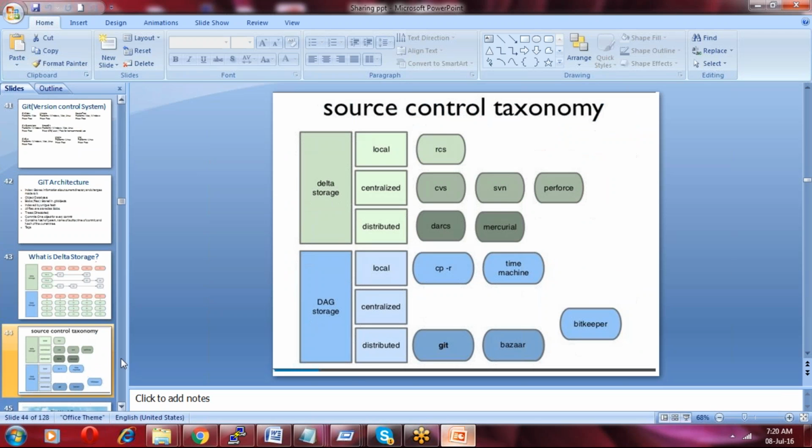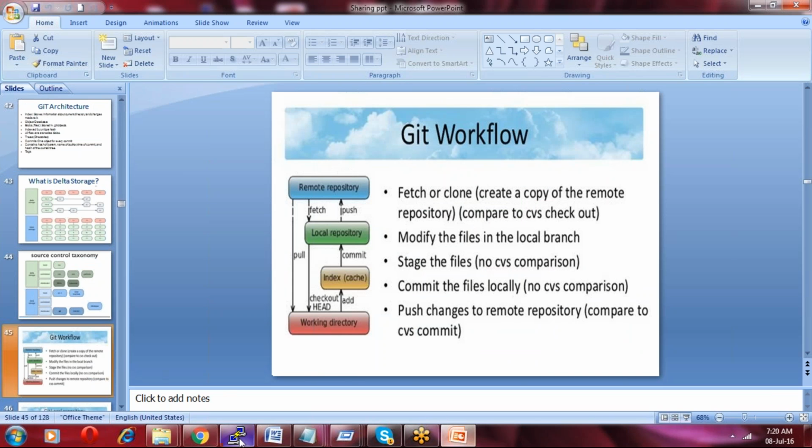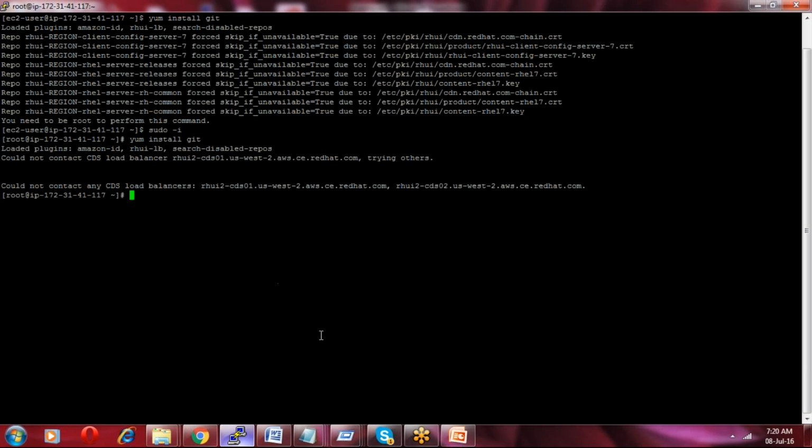Right now we are discussing the Git basic functionality. So okay, what is it saying?